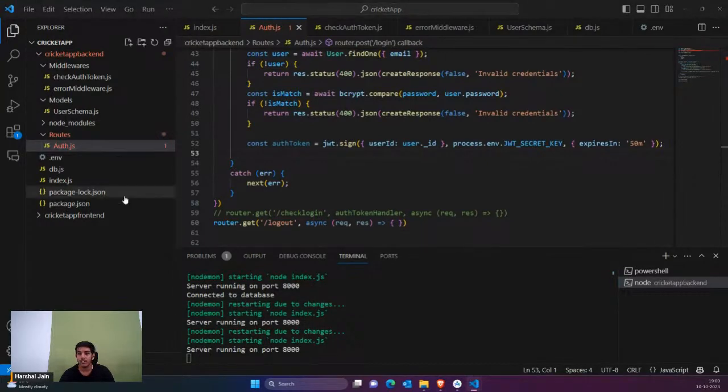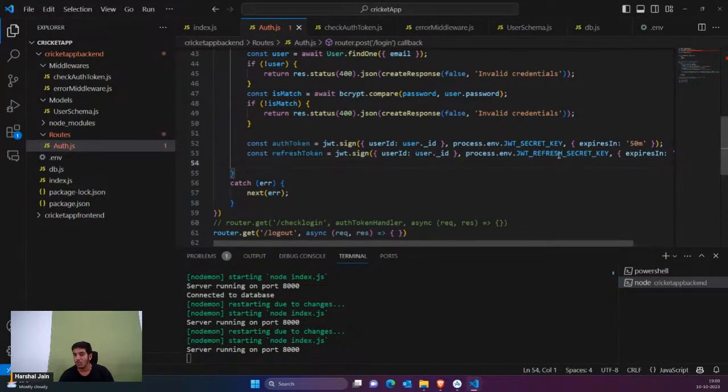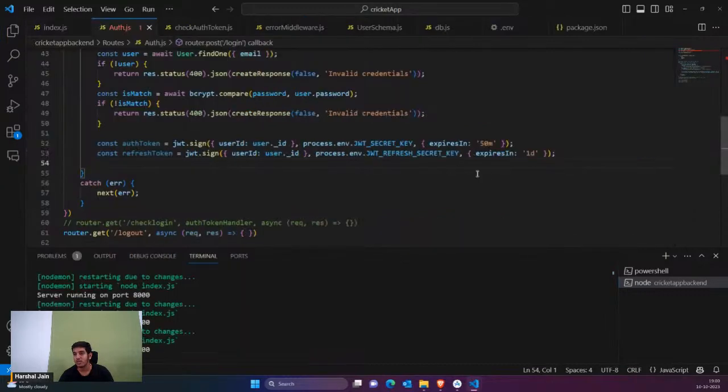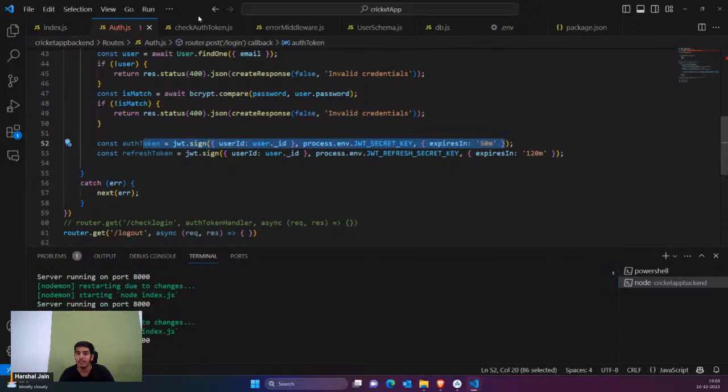Similarly guys, we are going to generate a refresh token also. So these two are very important. What actually happens is, I'm simply going to say suppose 120 minutes. The logic for these is actually going to be applied in the check auth token middleware. I'll explain that, but right now we have just generated two tokens, the auth token and the refresh token.